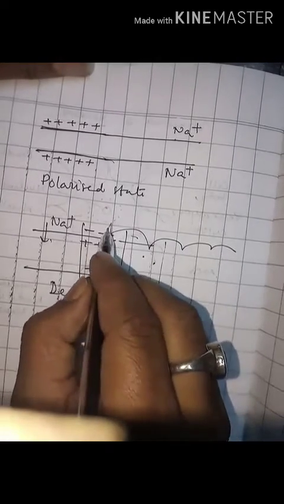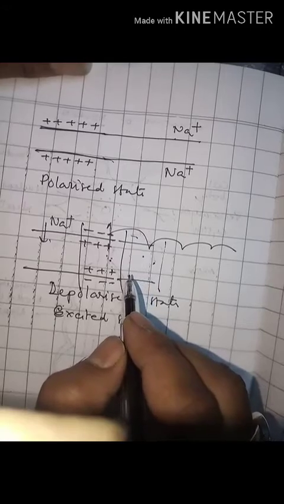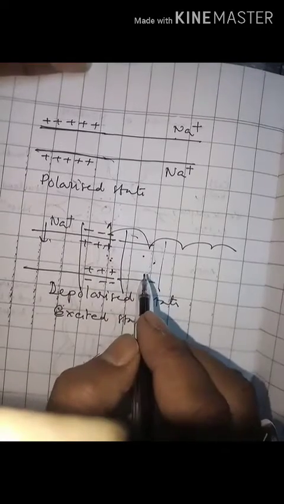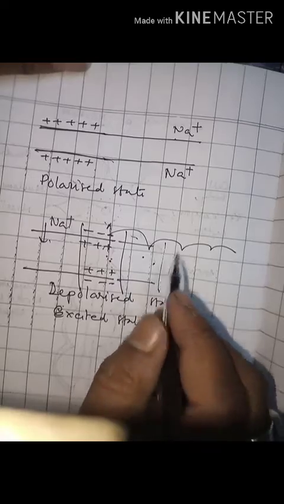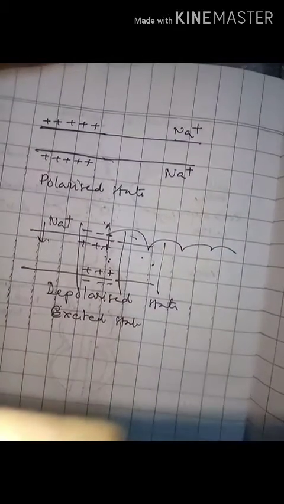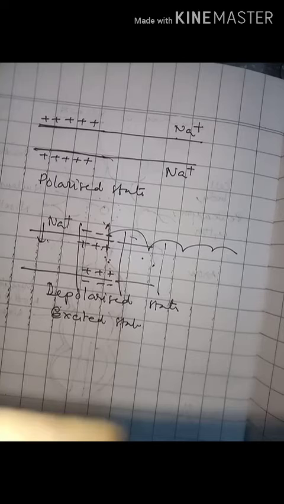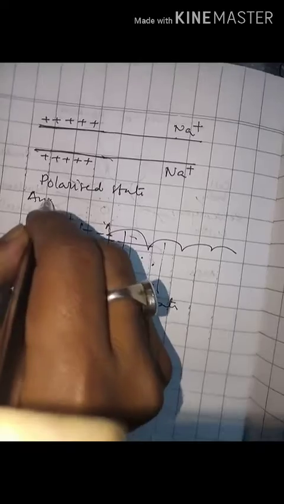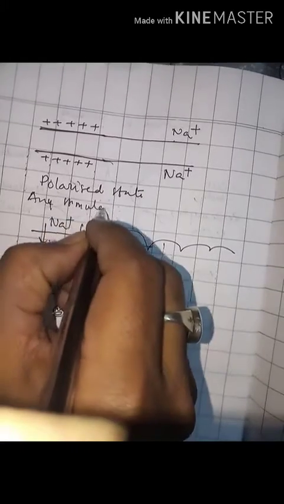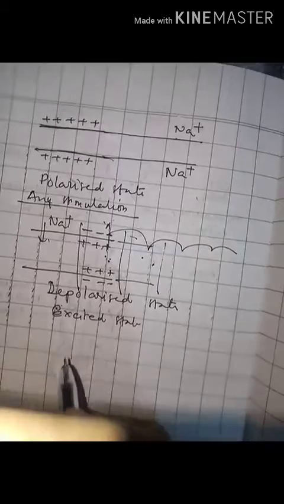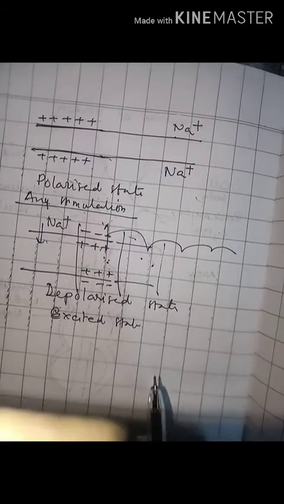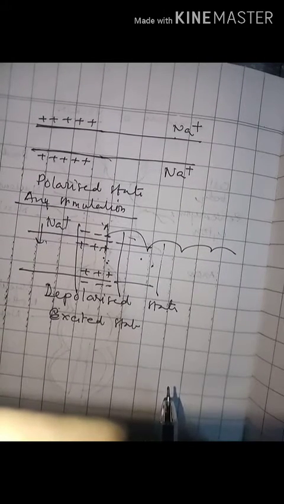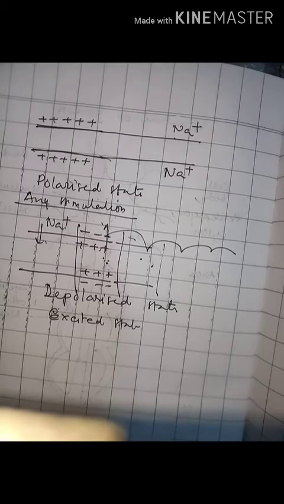How? The sodium ions start moving outside and the positive charge moves outside. Whatever changes take place in the neuron are due to the active sodium and potassium pump, and the sodium and potassium pump is activated on any stimulation, and thus the impulse is transmitted from one neuron to another neuron. Getting all of you? Okay.